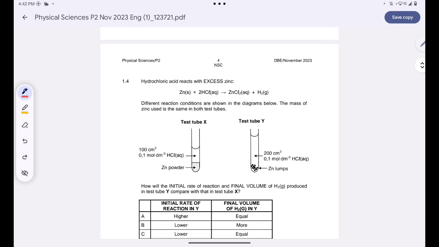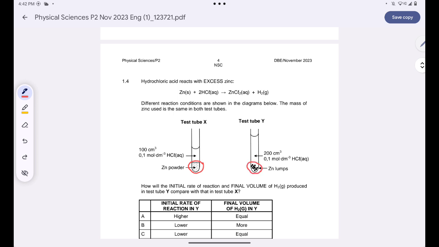Okay. And then now you're told that hydrochloric acid reacts with excess zinc. That's the reaction. We have zinc solid plus hydrochloric acid. It will give us zinc chloride and hydrogen gas. Then we are told that different reaction conditions are shown below in the diagram. The mass of zinc used is the same in both tubes. The only difference here is that here the zinc was converted into powder. Here it's just lumps, it's just in granules.